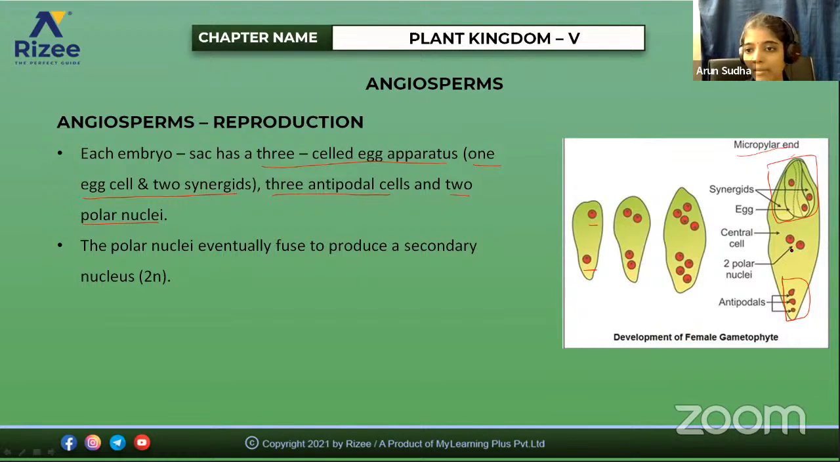So what happens is, when the pollen grain attaches to the stigma, there occurs the formation of a pollen tube. Then it reaches the female gametophyte through the micropylar end, and there will be two male gametes. One male gamete fuses with the egg and forms a zygote. The other one will fuse with the polar nuclei. The polar nuclei eventually fuse to produce a secondary nucleus. First they form a secondary nucleus, and then